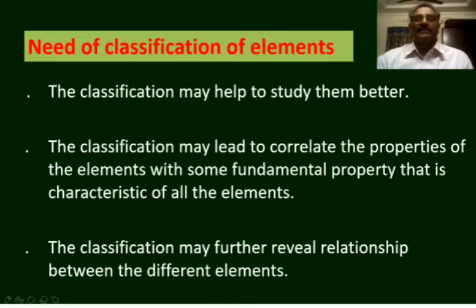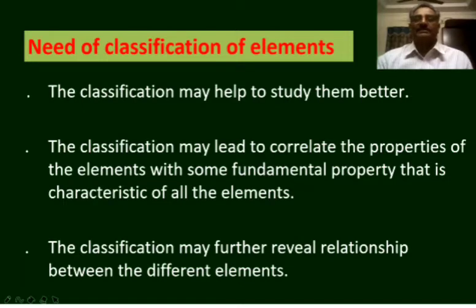What is the need of classification of elements? You know that there are more than 100 elements discovered by our great scientists. All these elements combine in different combinations to form millions of compounds. As the number of elements and their compounds increased, it became difficult to study their properties and to remember the properties.